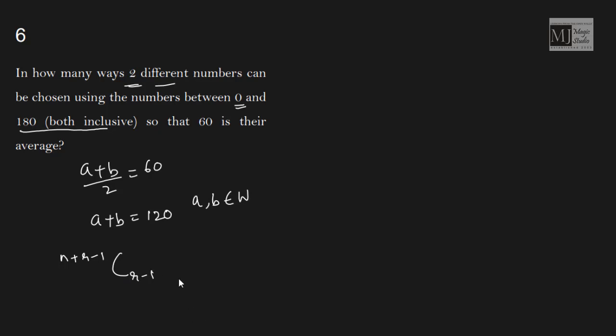Here r means the two objects we have, n is the outcome objects we have. So it is 120 plus 2 minus 1 C 2 minus 1. That is 121 C 1. It can be done in 121 ways.